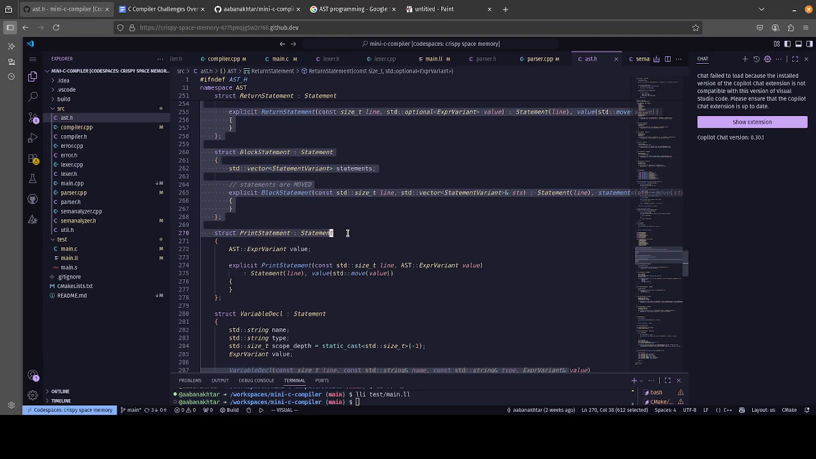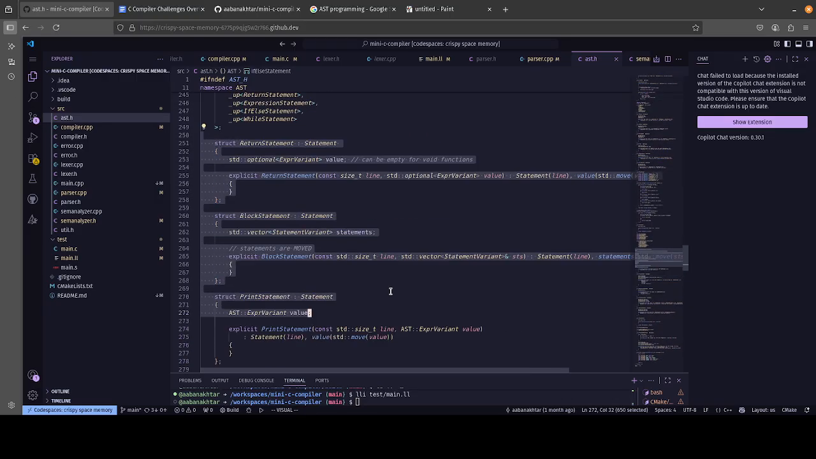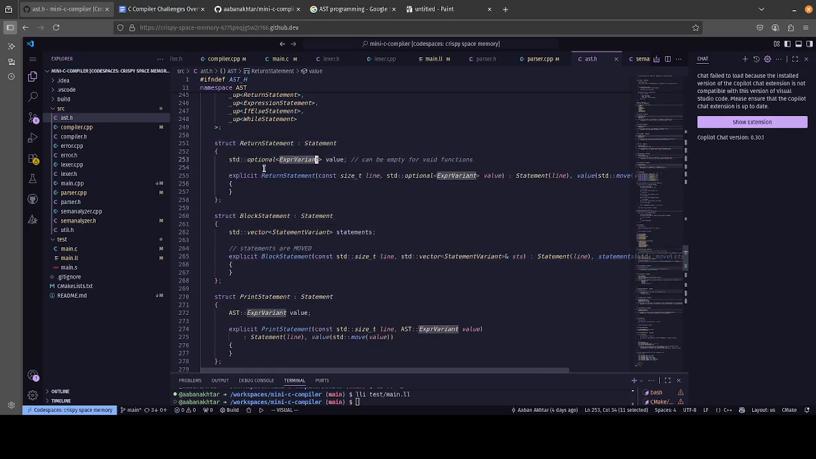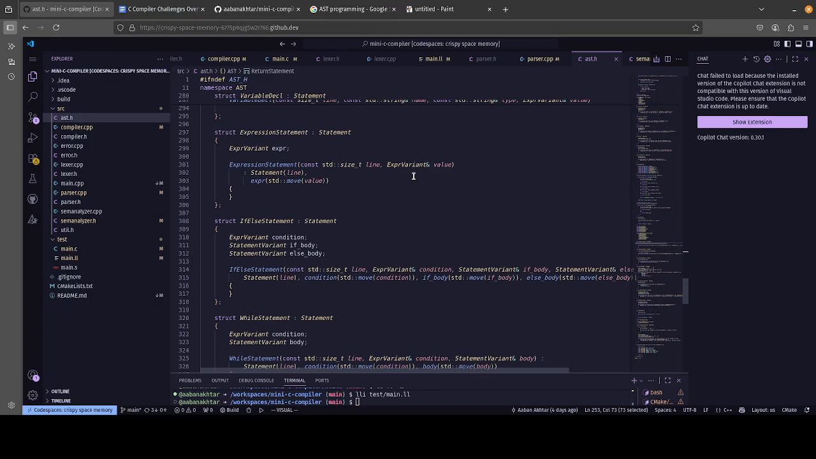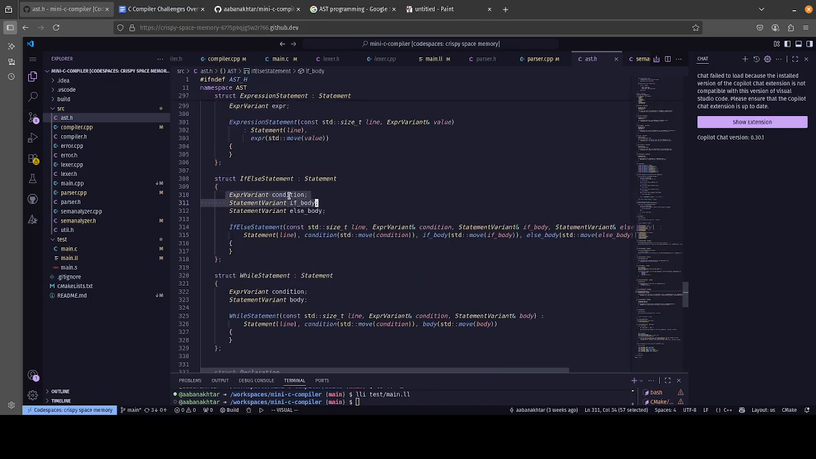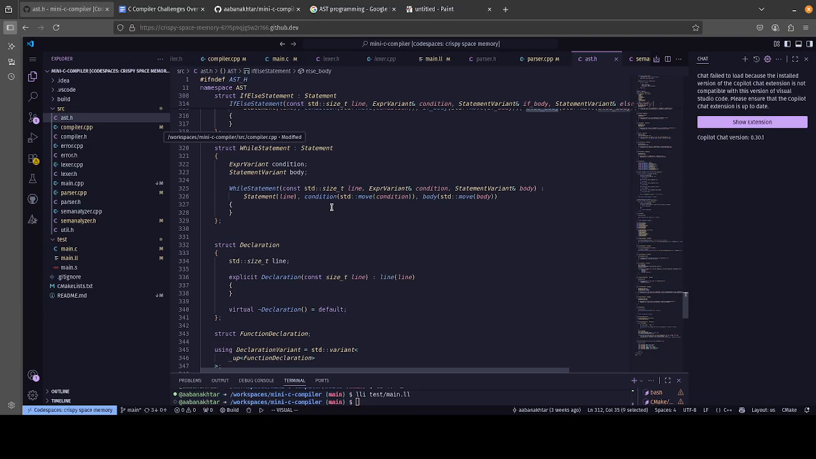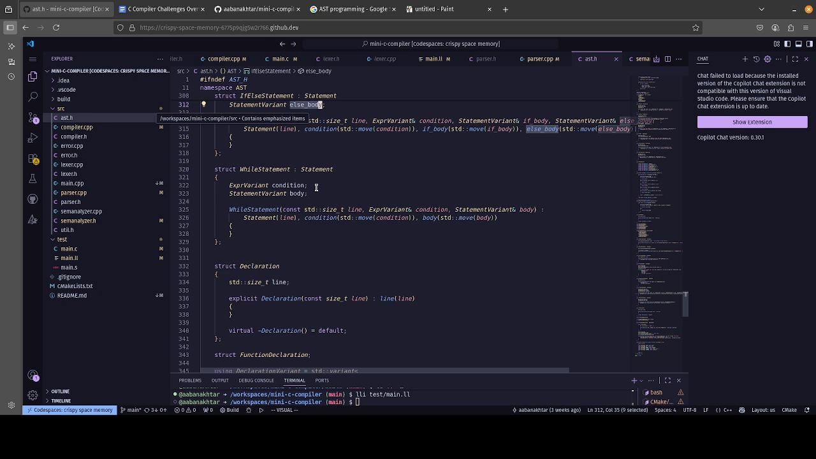So these are the different things. One thing about the return statement is that I use standard optional because it can be empty. So that was just something that took a little brain power to realize. Like you can see here for if statements, we have a condition or body or else body, we have our blocks, and then we move on from statements to the next level, right?